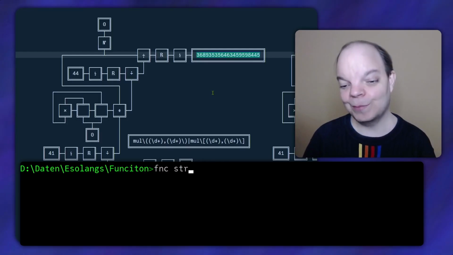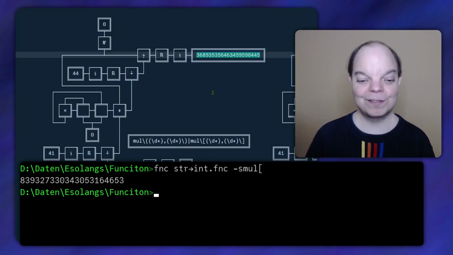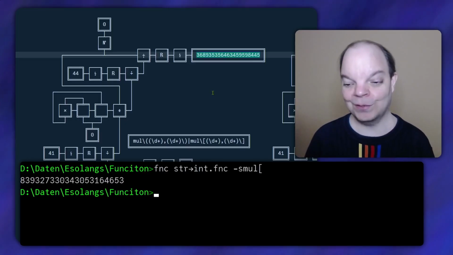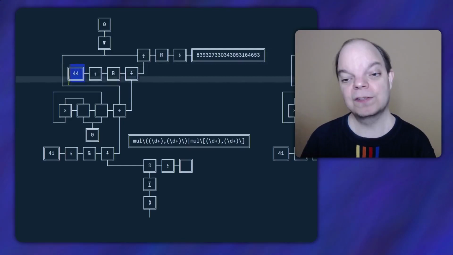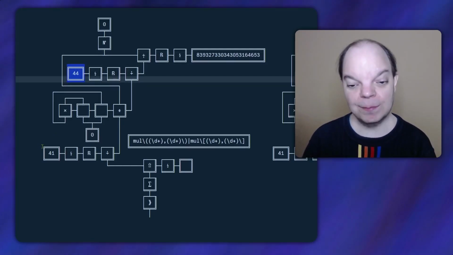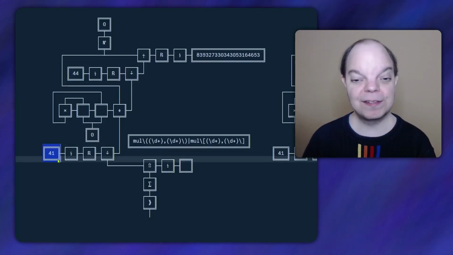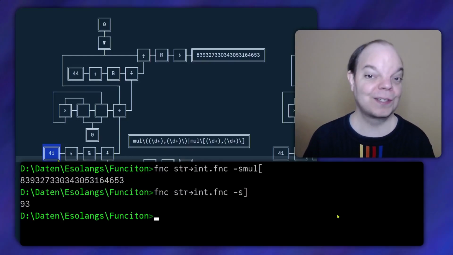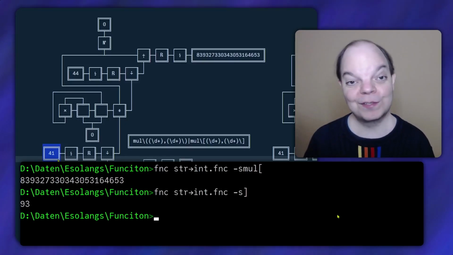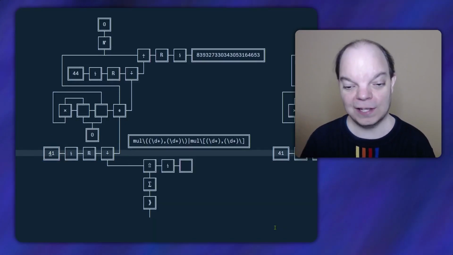And as I'm sure you remember from previous videos, we have a helper program that can do that for us. So this is the string representation of mul open square bracket. So let's replace this big number with that. This number is the comma, so that will stay the same. This one here is the close parenthesis. So we need to find out what that is. And of course it is the Unicode code value for that character, which happens to be 93. So let's change that to a 93.